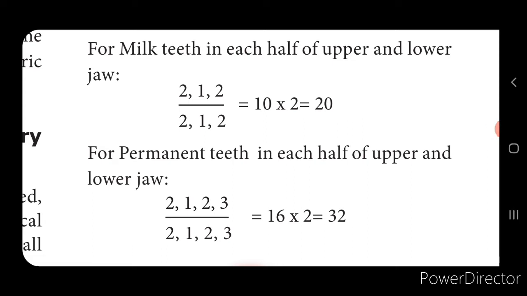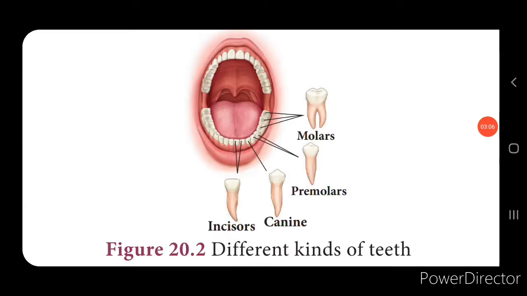Here you can see the formula for the milk teeth in each half of the upper and the lower jaw. The numerator represents the teeth in the upper jaw, and the denominator represents the teeth in the lower jaw. So totally the milk teeth are 10 in the upper and the lower, isn't it? So 10 into 2 is 20, and permanent teeth in each of the upper and the lower jaw is 16 on either side. So it is 16 into 2, 32. Look into the picture, children. Here you can see the shapes of the different types of teeth, and the place where they are placed in each half of the lower and the upper jaw.